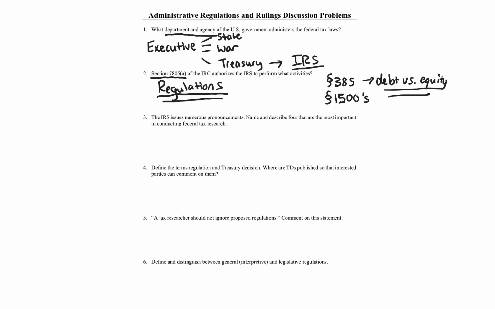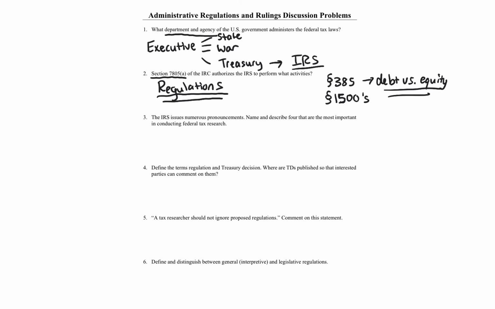Let's move on to question 3. The IRS issues numerous pronouncements. And as we learned, there's a lot, right? That's our toolbox theme. There's lots of different tools when it comes to tax research, and you've acquired a bunch of different tools to add to your tax research toolbox with respect to administrative authority. Name and describe 4 that are the most important in conducting federal tax research.